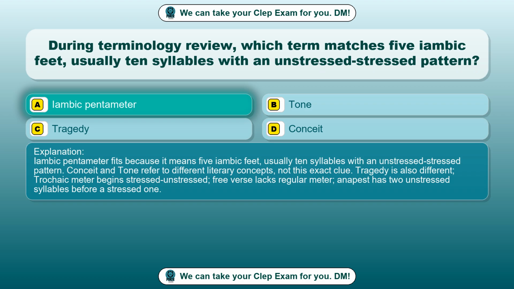Iambic pentameter fits because it means 5 iambic feet, usually 10 syllables with an unstressed stressed pattern. Conceit and tone refer to different literary concepts, not this exact clue. Tragedy is also different. Trochaic meter begins stressed unstressed, free verse lacks regular meter, anapest has 2 unstressed syllables before a stressed one.